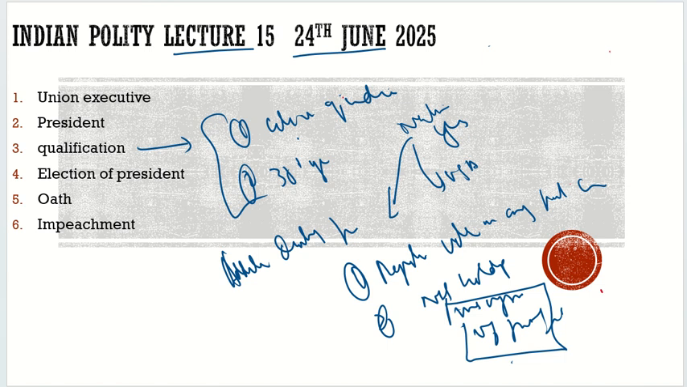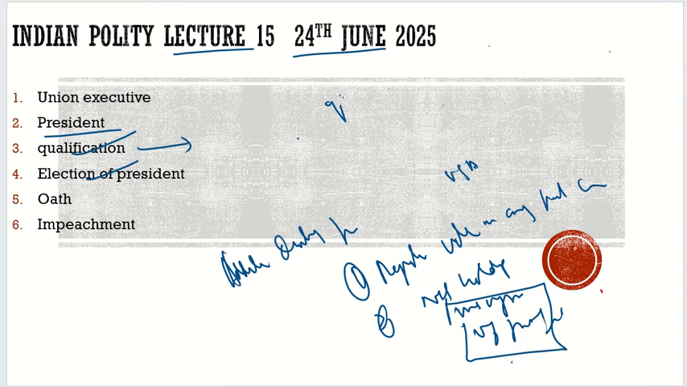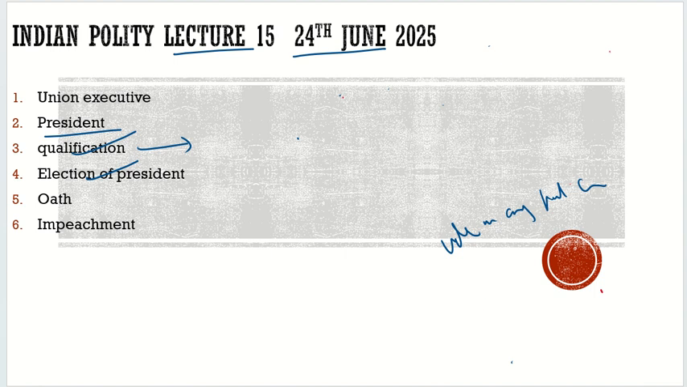So here we understood a little bit about the president. Qualification is clear. Election of the president is clear. Now once the election of the president is clear, then what happens? Then he will come, he has to give the oath, and let's discuss the oath now. Let's discuss the oath of the president. And this oath is given under Article 60 of the Indian Constitution.